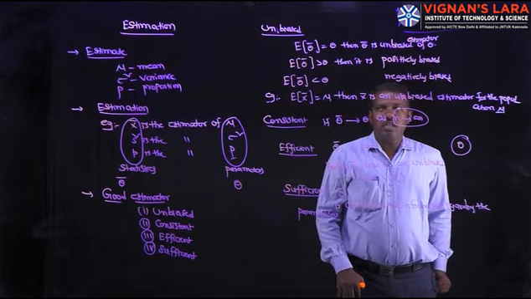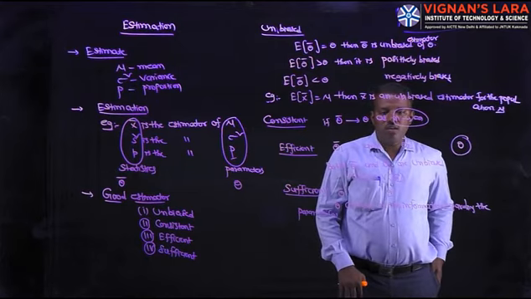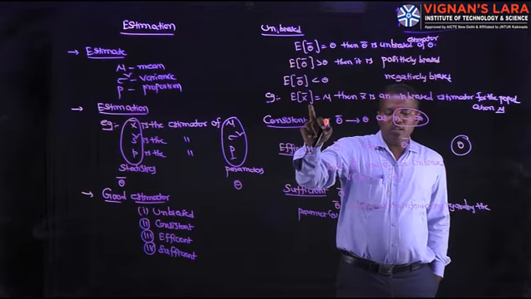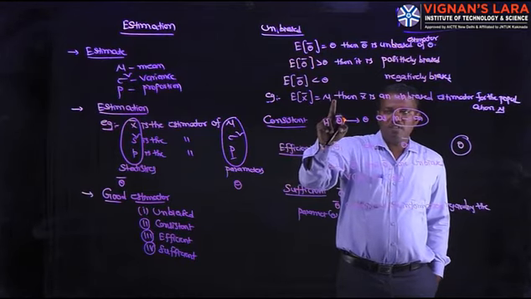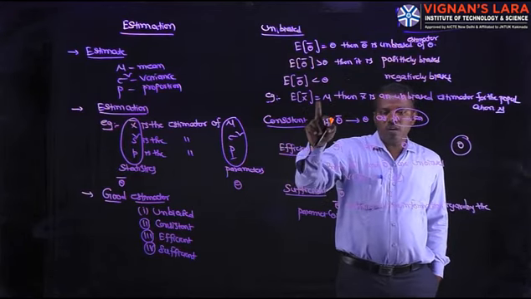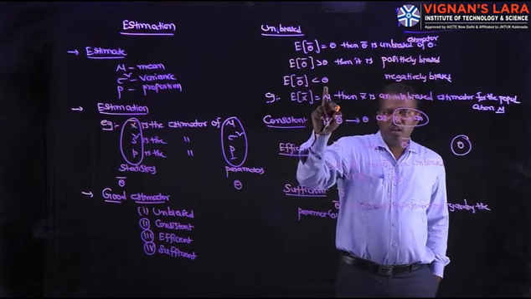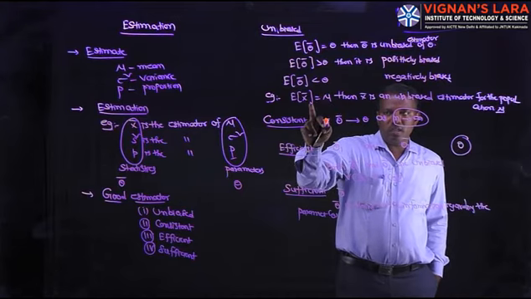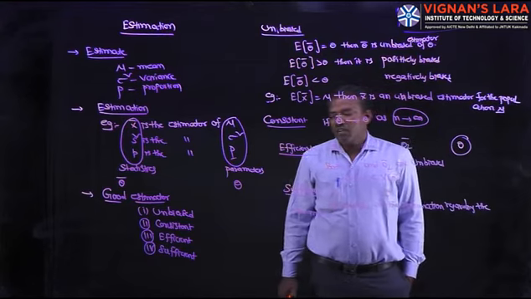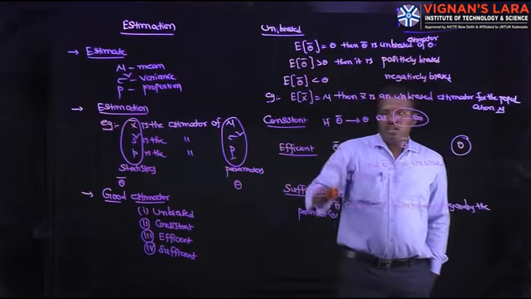What is the best example of an unbiased estimator? X bar. The sample mean X bar is an unbiased estimator of the population mean mu. Next one, consistent estimator.